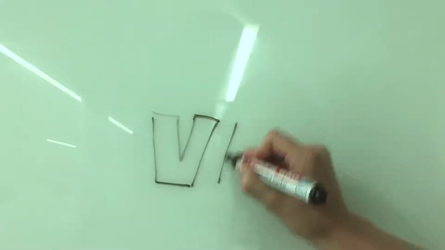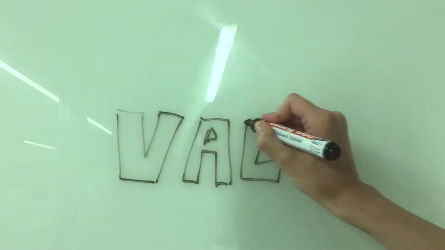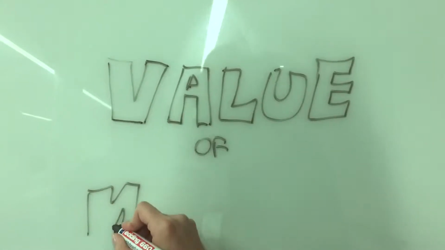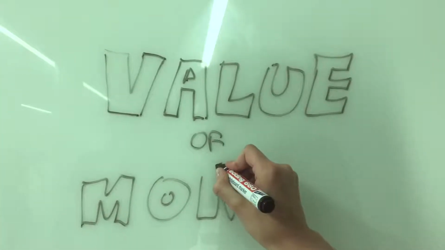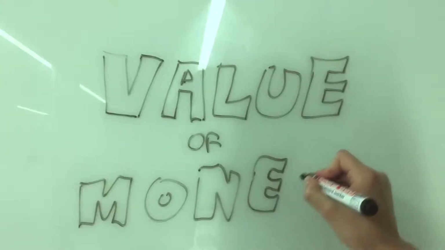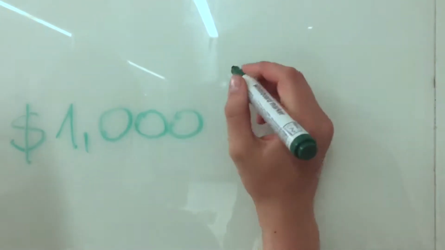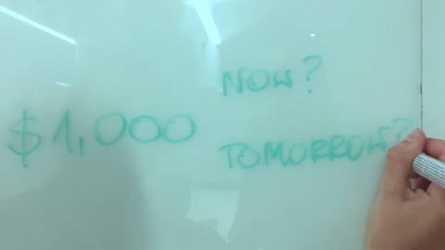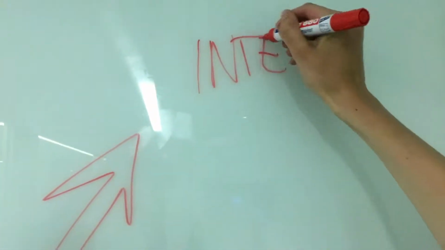In this video, we want to analyze different factors that could affect the time value of money, which shows how the value of a specific currency is constantly changing according to different periods of time. This will help us answer the question of whether the sum of 1,000 in your hand today is worth more than 1,000 to be received tomorrow.